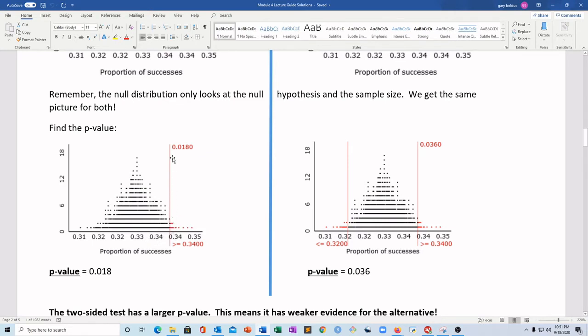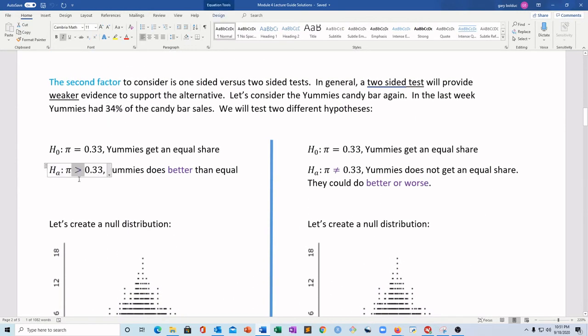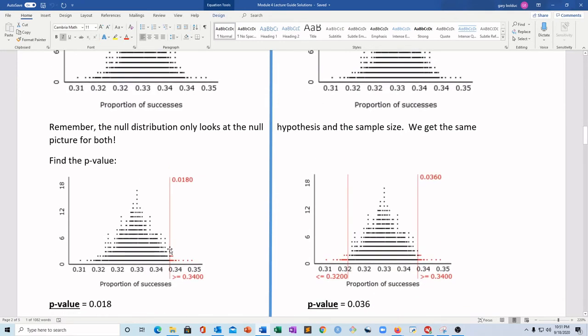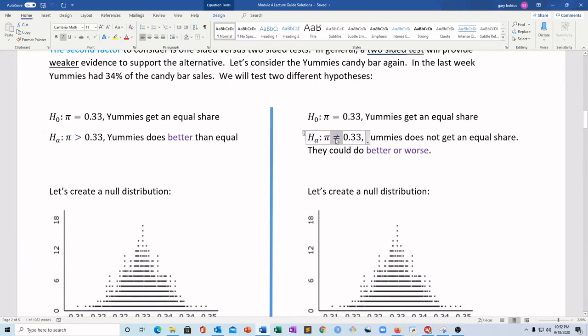34 is right here. So it finds 34%, and then because we said greater than in the alternative, all I'm going to do is look at that point and to the right. I count up the dots there because it was greater than. That's one-sided. Two-sided, I'm interested in all of the samples, all the dots that were as extreme as my statistic, 34%, or more extreme. But what do I mean more extreme? I mean it could be more extreme bigger than, but also, remember, go back here, I'm also interested in evidence that Yummies is doing worse than the competition.